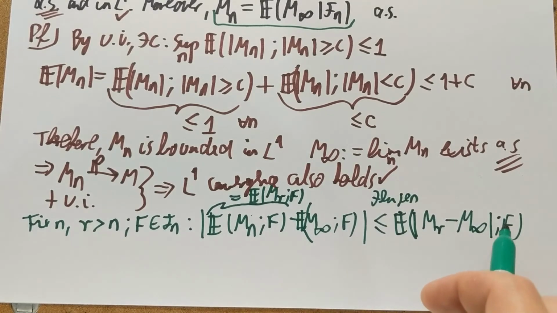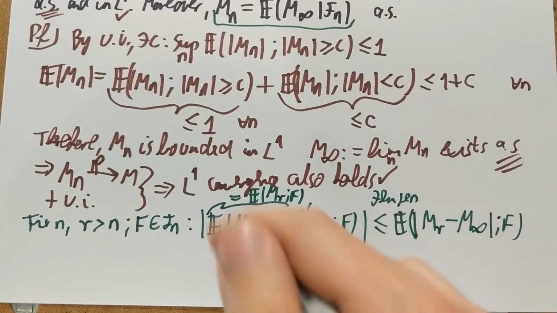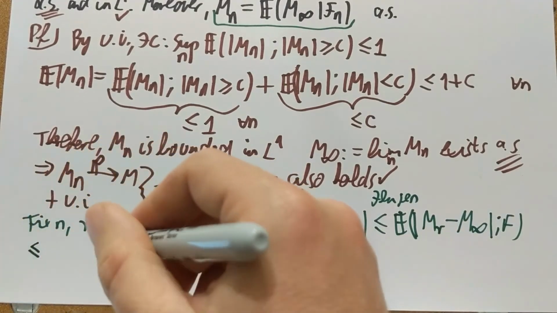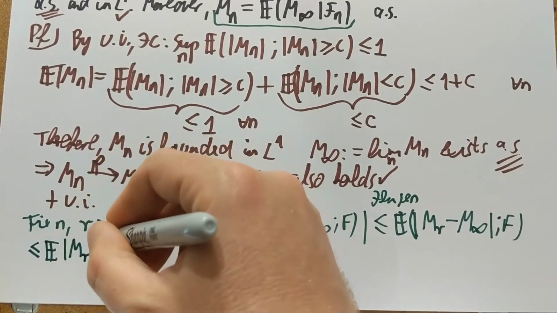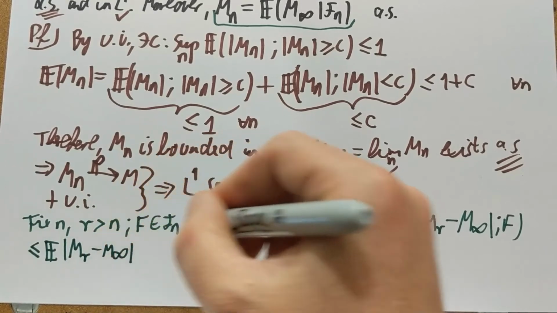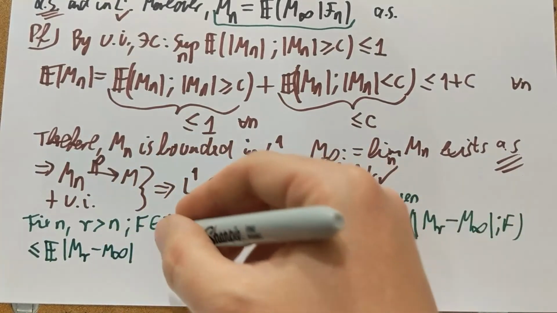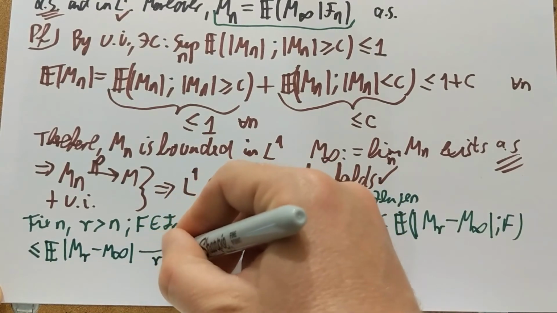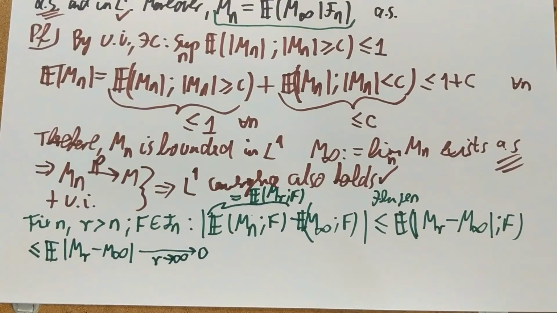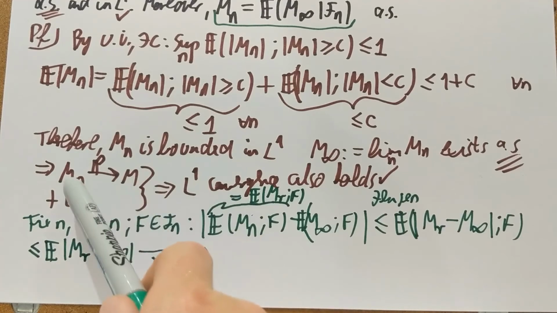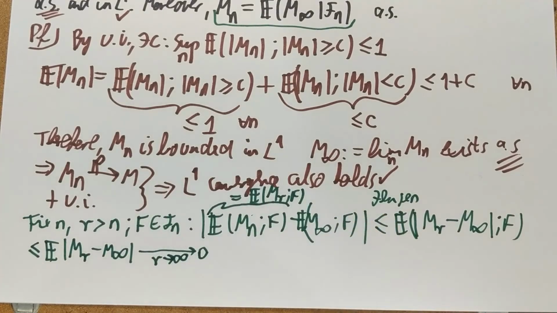Now, if I forget about the indicator, since the mod is non-negative, and the indicator is either 0 or 1, then I can just increase values. So I'm going to do MR minus M infinity under the mod without the indicator. That's an upper bound. And now if I take R to infinity, then this thing goes to 0 because I have L1 convergence. I have L1 convergence of Mn to M. That exactly means that the expectation of the mod of MR minus M infinity, as R goes to infinity, goes to 0. So what do I conclude from here?